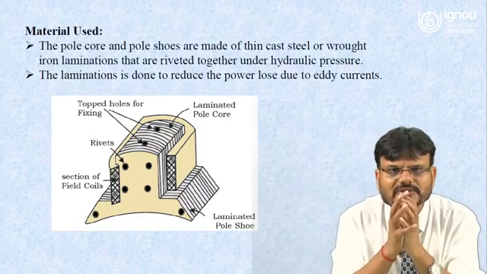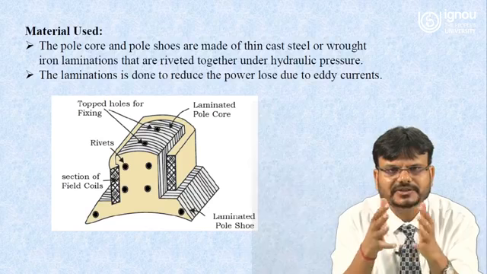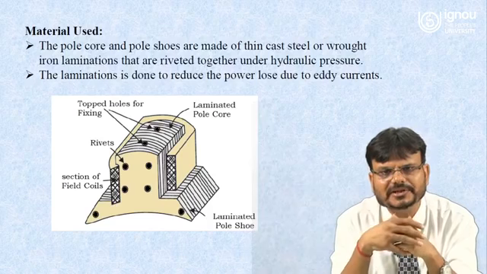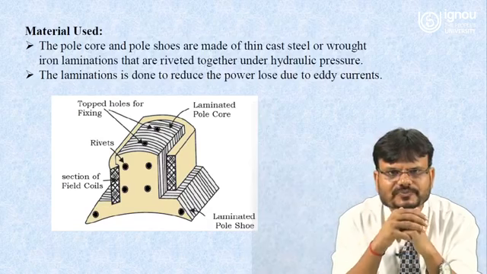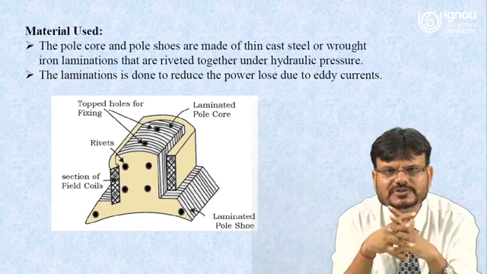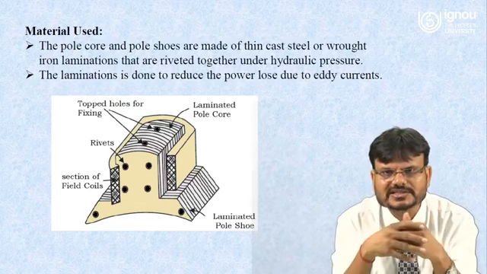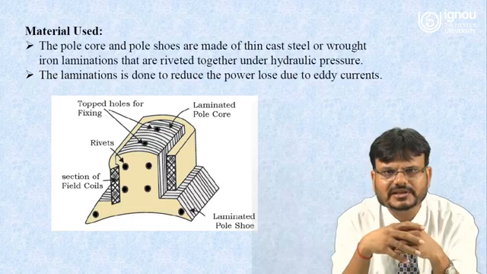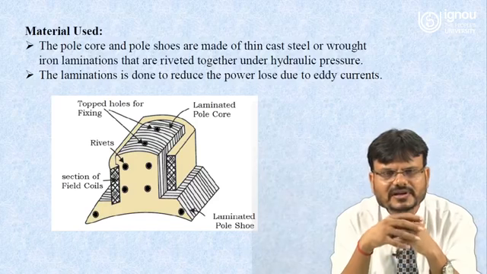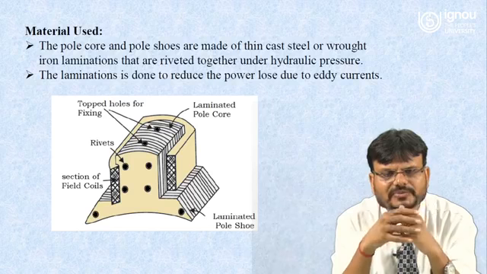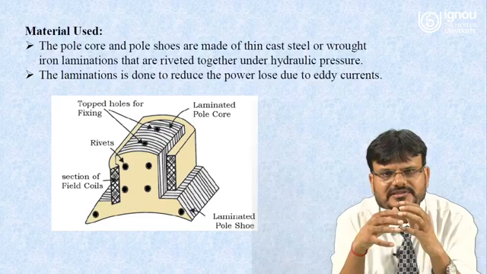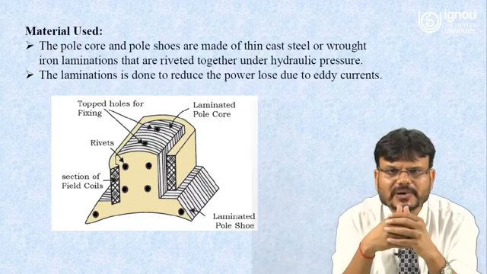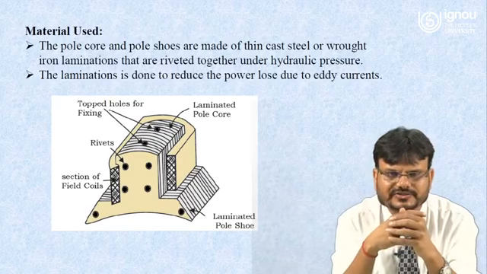Now we have to understand what material is used to make the laminated pole core or laminated pole shoe. The pole core and pole shoes are made of thin cast steel or wrought iron laminations that are riveted together under hydraulic pressure. Now we have to understand why these magnetic pole cores are laminated. This lamination is done to reduce the power loss due to eddy current losses.